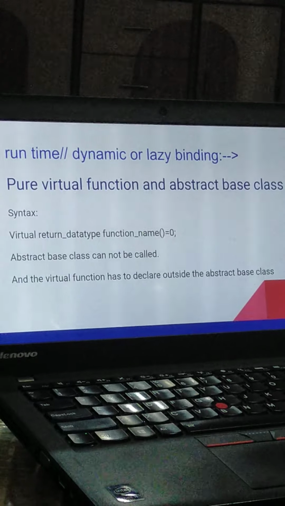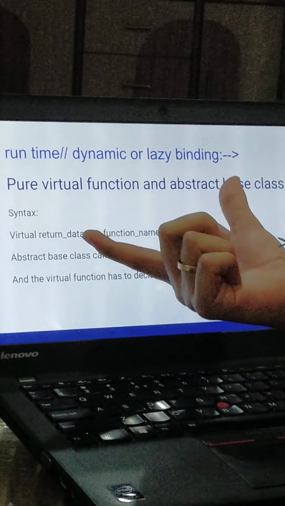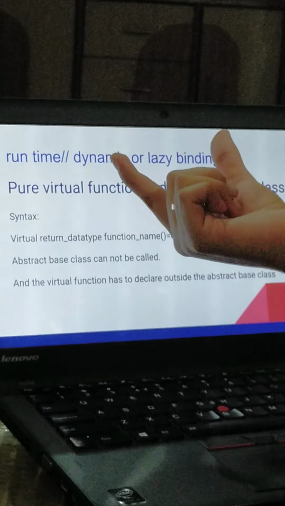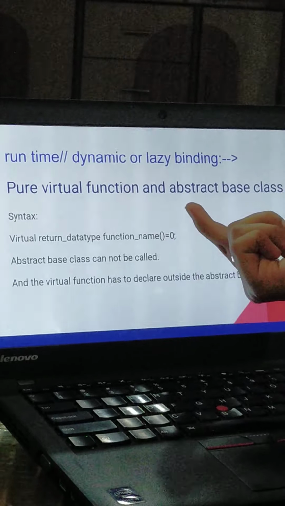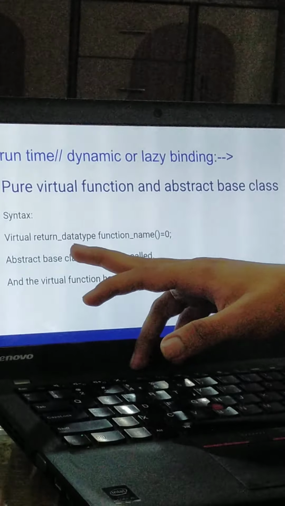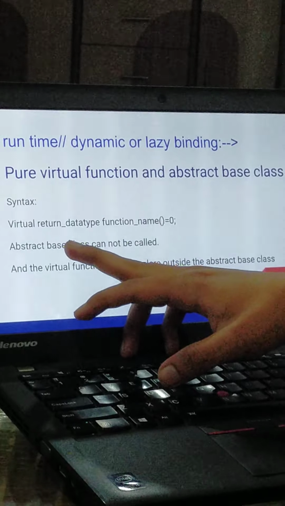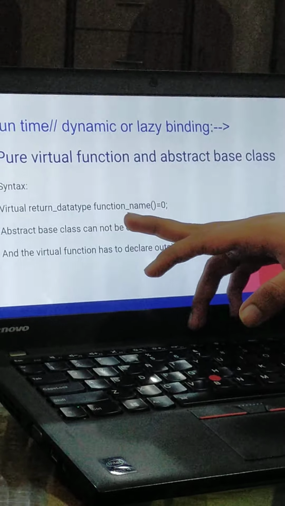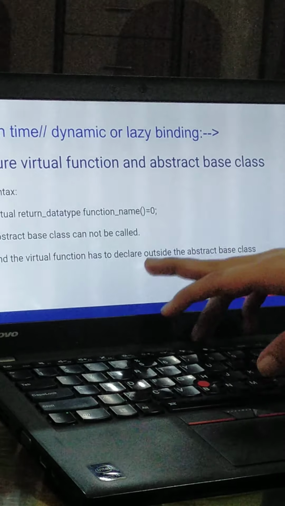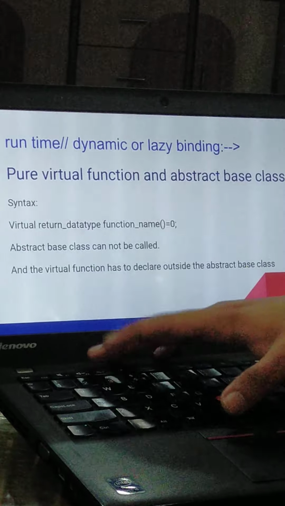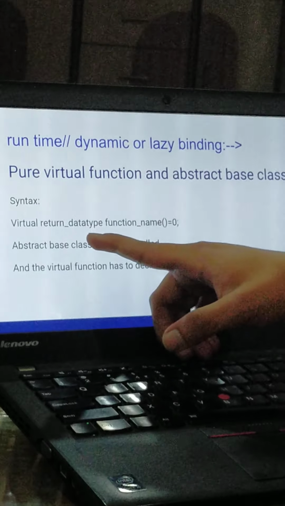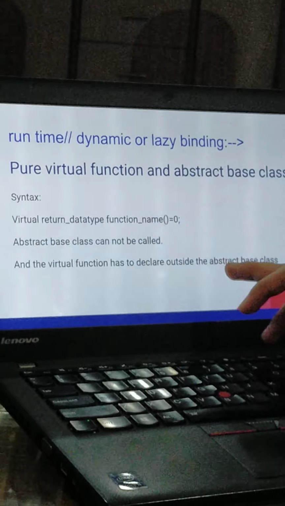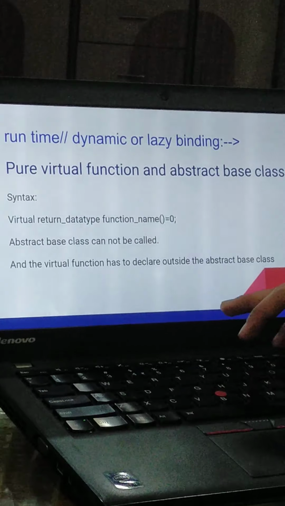Now, this is a typical example. In the abstract base class, we will have two classes. In the first one we will use virtual and the return type, that is void, and the function name, let us say the function name is sum equals to 0. In the other class I will make the same function with the same return type, and it will not be equals to 0. Then we will call the function, and hence the whole program is executed.